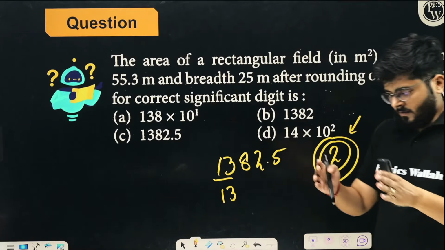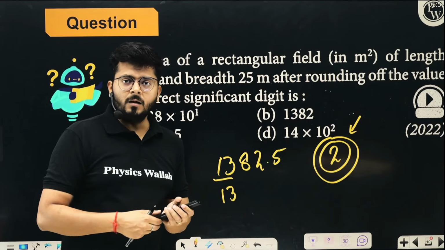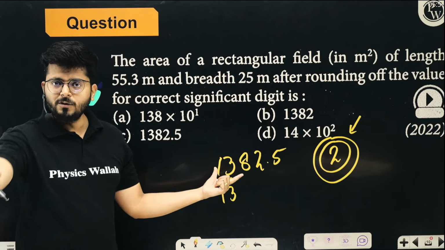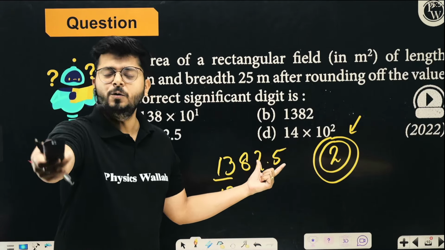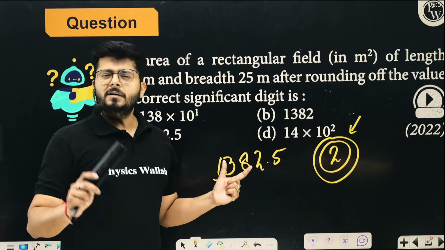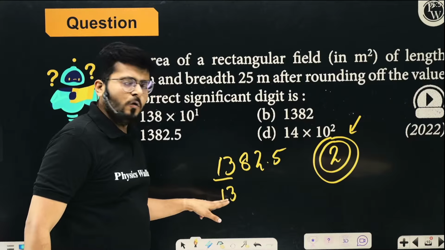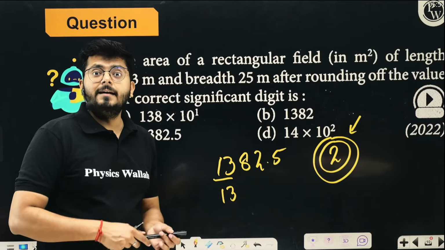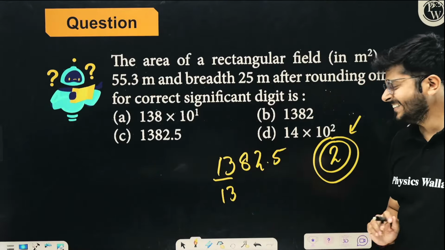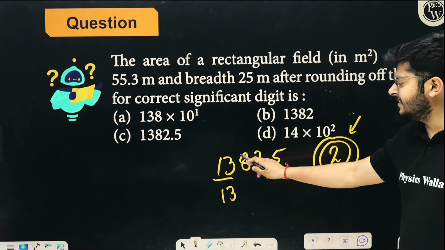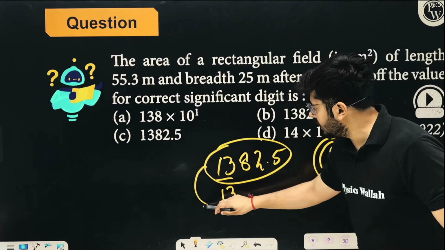Let's say that you go to a market, to a shop, and you buy something. The remaining amount you want to get from the shopkeeper is 1300 something rupees, right? But he'll say, sir, I have rounded off that money and I'm going to give you 13 rupees only. You will say, give me my full money. Yes or no? So in these situations, how can you round off this whole thing to 2 significant figures?